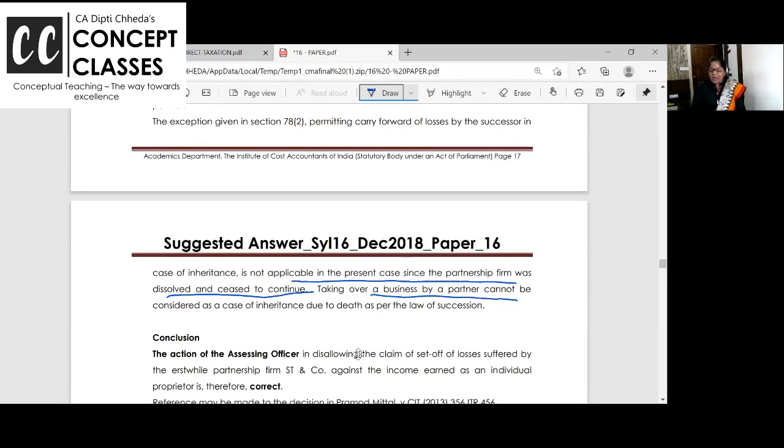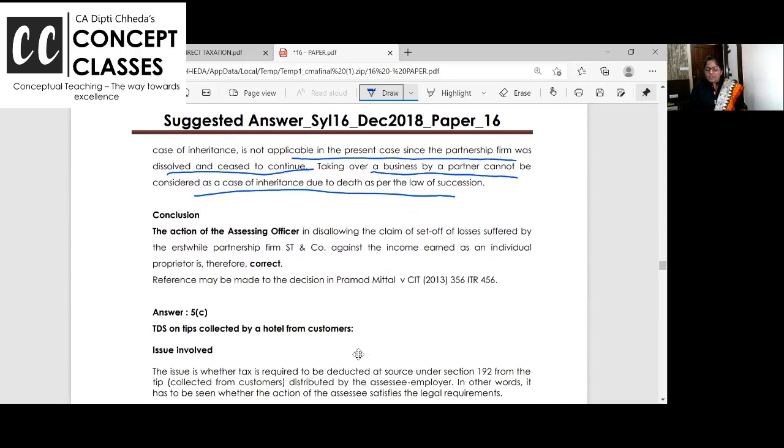Taking over business by partner cannot be considered as inheritance. I want to repeat, partnership business carried over by one of the partner is not inheritance. Inheritance is relatives definition, blood relationship. So action of AO in disallowing the claim of set off by ST against the income earned as individual is correct. Are you getting? Partnership firm's loss cannot be carried forward by sole proprietor.